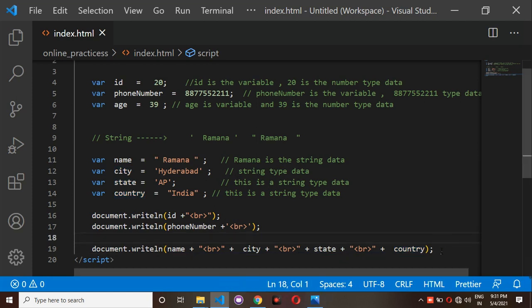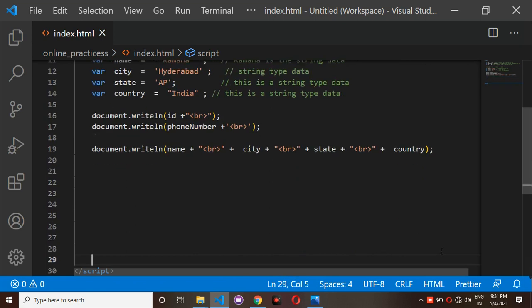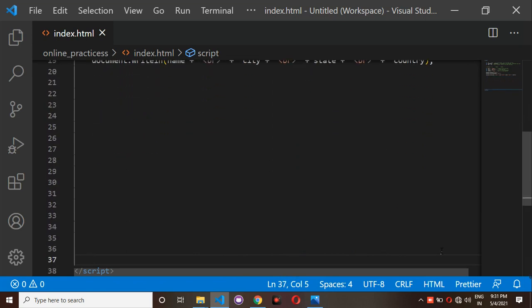In variables we have many types of variables. First, two types: one is the local variable and one is the global variable. Before that I need to explain something clearly.